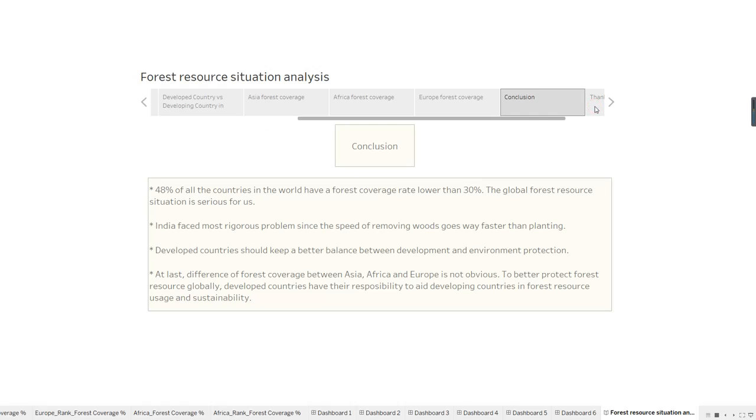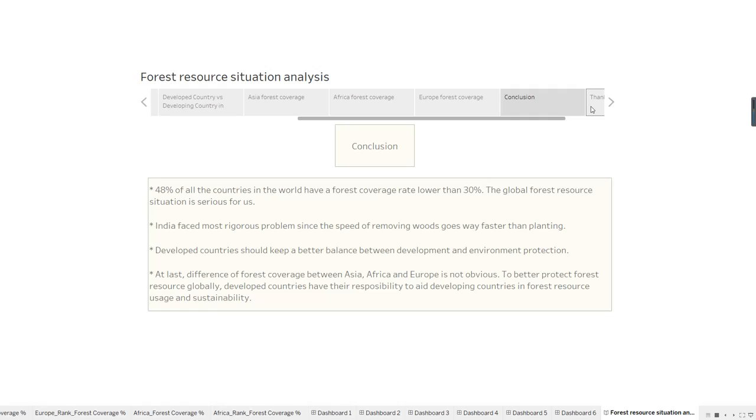In conclusion, 48 of all the countries in the world have a forest coverage rate lower than 30%. The global forest resource situation is serious for us. India faced the most rigorous problems since the speed of removing wood is faster than planting. Developed countries should keep a better balance between development and environment protection.